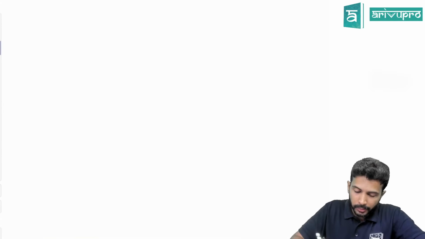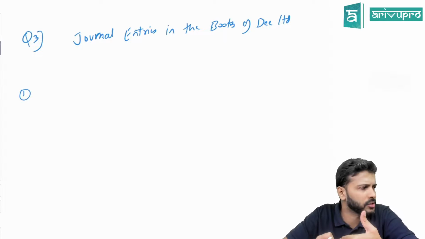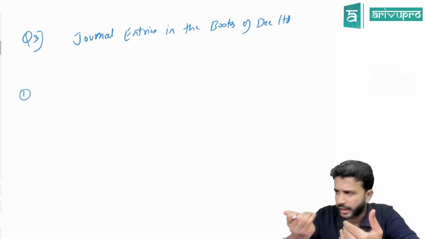This is question number 3, I think. Okay, so journal entries in the books of D Limited. For journal entries also we have a small pattern. Is the pattern required in the exam or just for our convenience? Only for our convenience. So the first set of journal entries we pass is for the inflows.